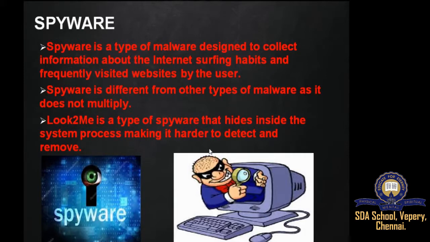Spyware uses your computer memory and resources to track your activities. The presence of spyware in the system reduces the operating speed and the connection speed of the computer. Rootkit is a type of spyware that hides inside the system process, making it harder to detect and remove. Spyware is capable of making the system connection speed low.